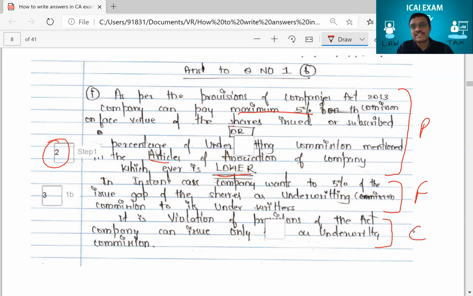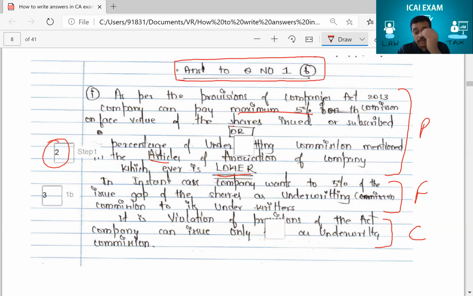So if you observe and see, the student, although it was just a 2 marks question, he wrote provision of law, facts of the case, and conclusion. But sir, here you're telling there is 3 marks. No, 3 marks is for the entire 1B. 1B had 1 and 2. Entire 1B had 1 and 2.